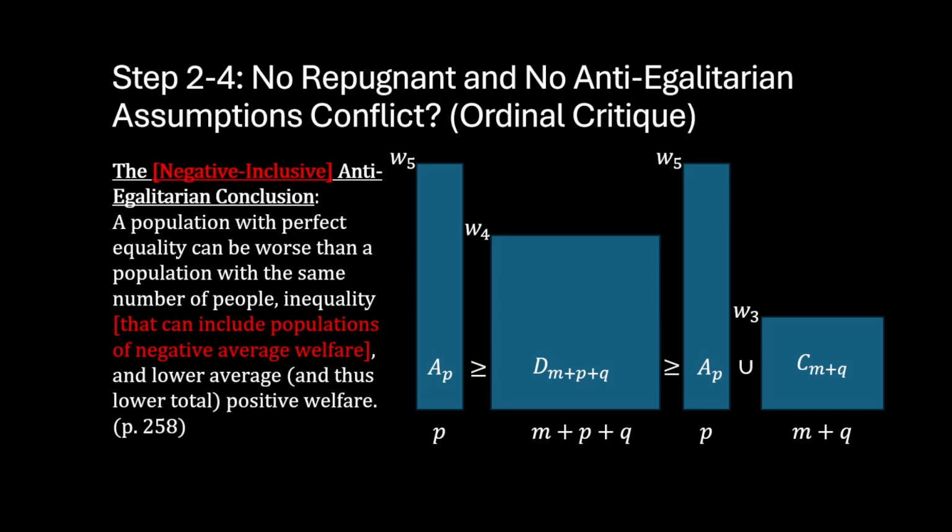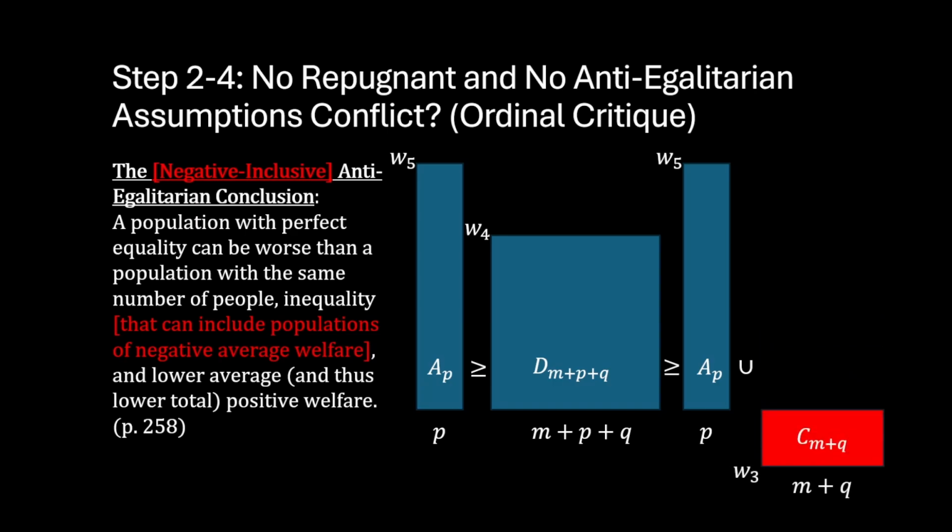Modifying the anti-egalitarian conclusion to be negative inclusive changes what step 3 must look like. Rather than having the population C as a population with a positive welfare, we can have population C be a population with negative welfare.